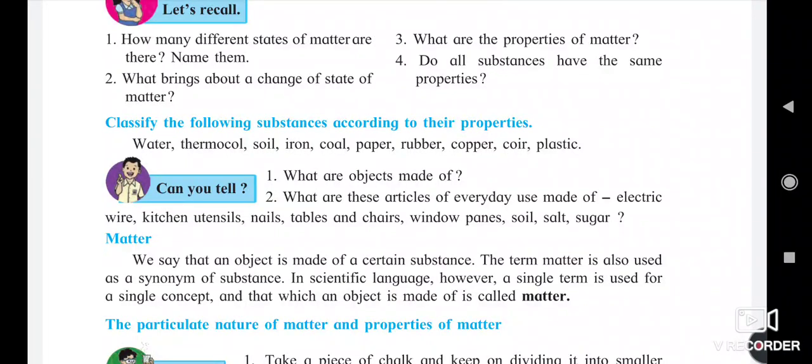If we give heat, the soil and iron have solid properties. The coal also has some different properties than the iron.